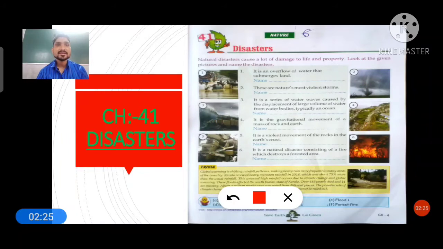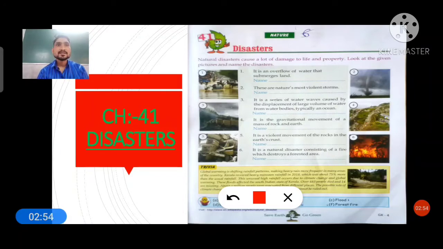Students, I am reading questions 1 to 6, then we will understand them one by one. First question: it is an overflow of water that submerges lands. Second question: these are nature's most violent storms. Third question: it is a series of water waves caused by the displacement of a large volume of water from water bodies, typically an ocean.